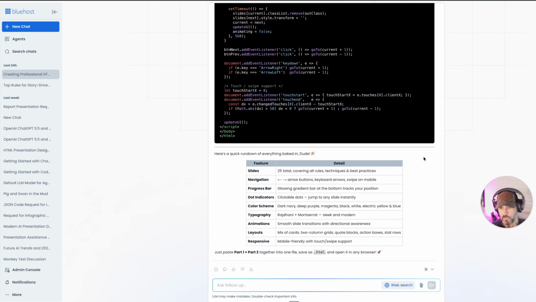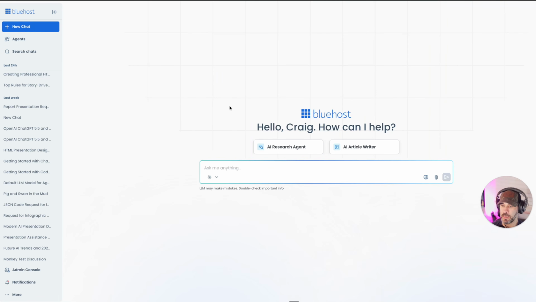So with that being said, we know that we have a new model of ChatGPT in here as well. So if we go into a new chat, I'm going to put on web search again, and I'm going to change this to GPT 5.4.